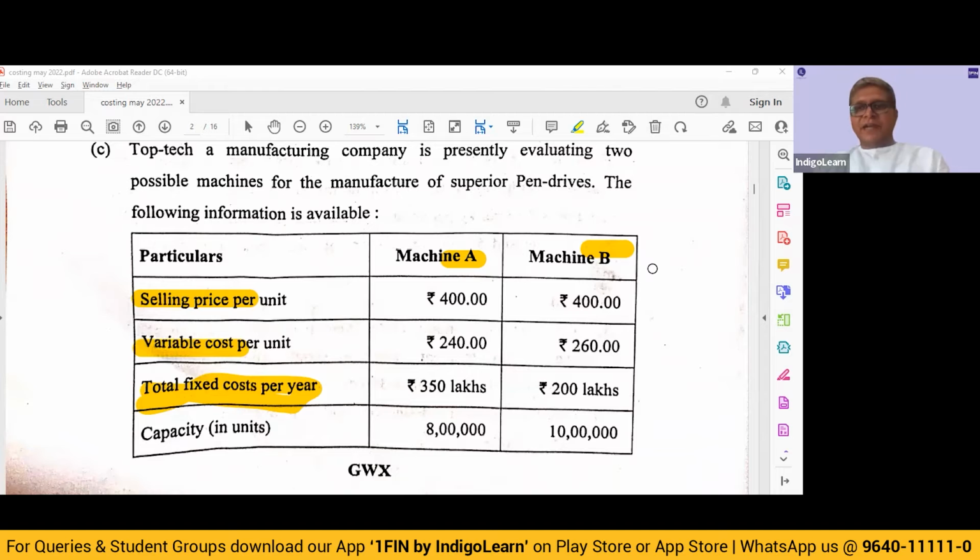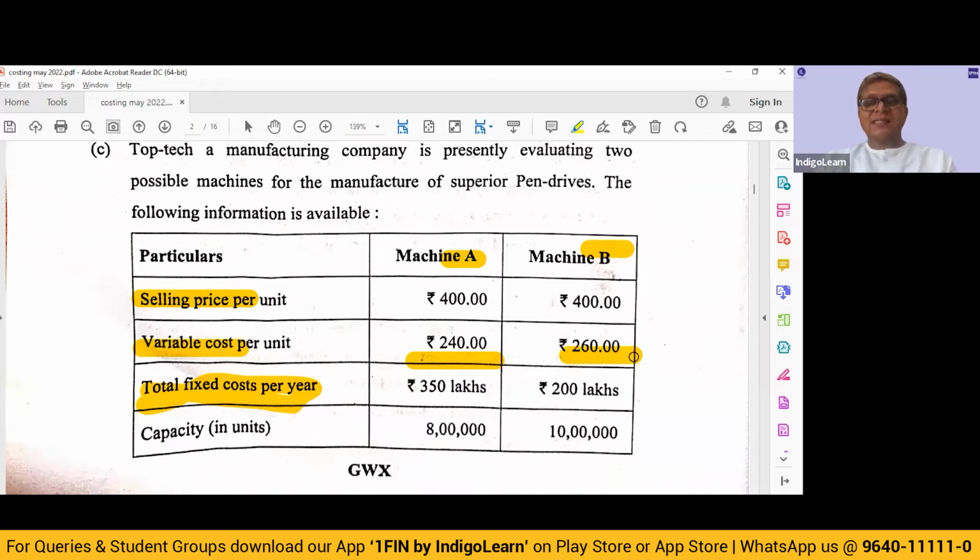To find the indifference point between the two: for machine A, we get 160 rupees as contribution. For machine B, we get 140 rupees as contribution.